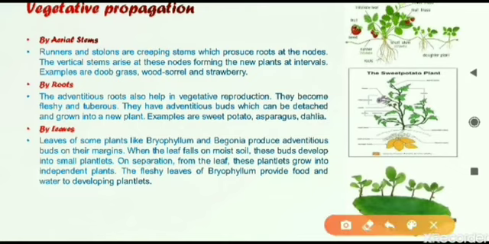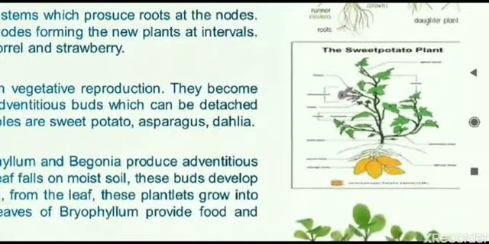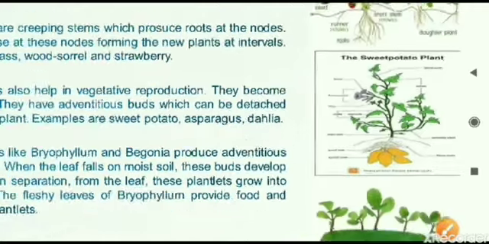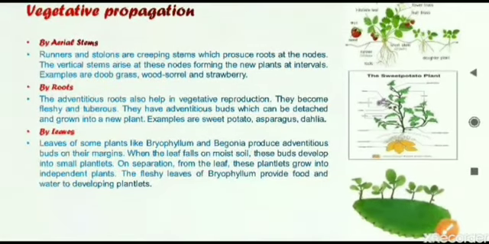Second one is the roots. Roots can also give rise to a new plant. Here you can see the example for roots is the sweet potato. Here the sweet potato is growing in the form of roots. From here a new plant has grown. From the sweet potato itself a new plant has grown upwards. That is how from the same roots only, a new plant can grow by vegetative propagation.